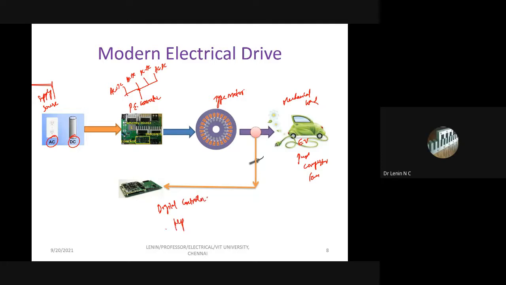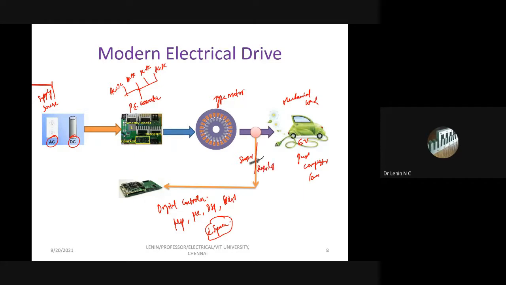Previously, that is three decades back, people were using microprocessors. Now we are using microcontrollers, DSP for high performance, and FPGA and all is there. And for real-time systems on board, we are using dSPACE systems also for this control purpose. Right? This is only for the research aspect. So these are the real-time digital controllers we are having, and this is going to be a sensor. Sensorless operation is also there.